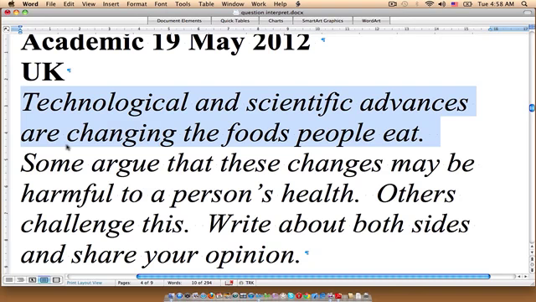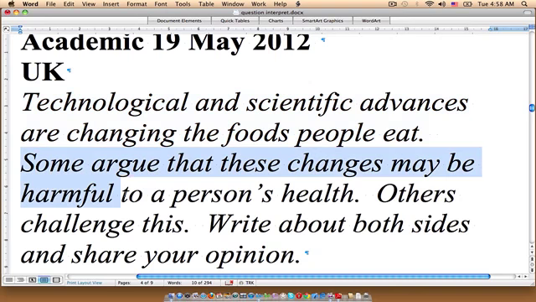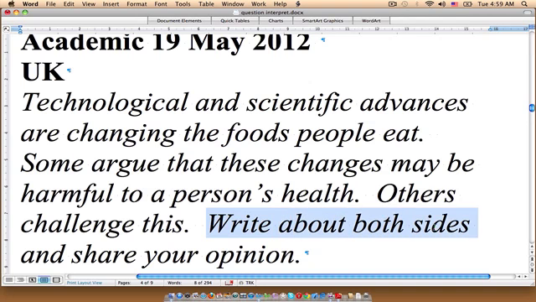Then the next two sentences illustrate that there are opposing opinions regarding this issue. Some argue that these changes may be harmful to a person's health. Others challenge this. We still don't know what kind of essay we're going to write. It's when we get to this last sentence that we see the instruction: write about both sides and share your opinion.